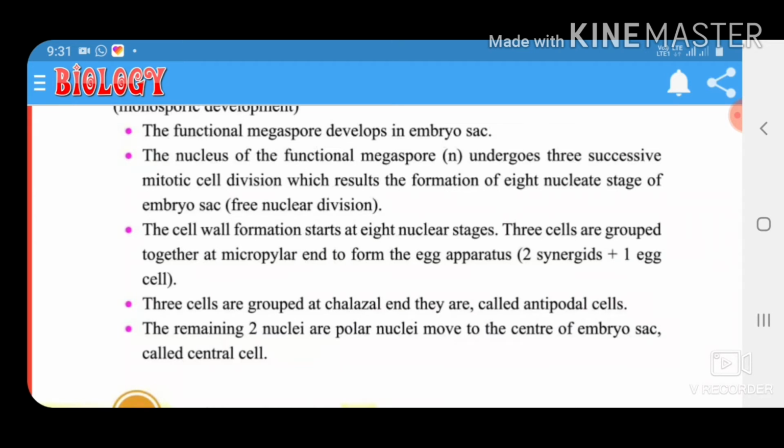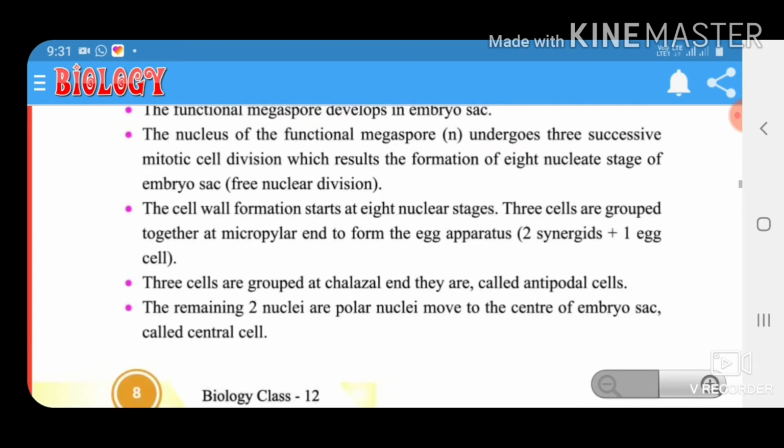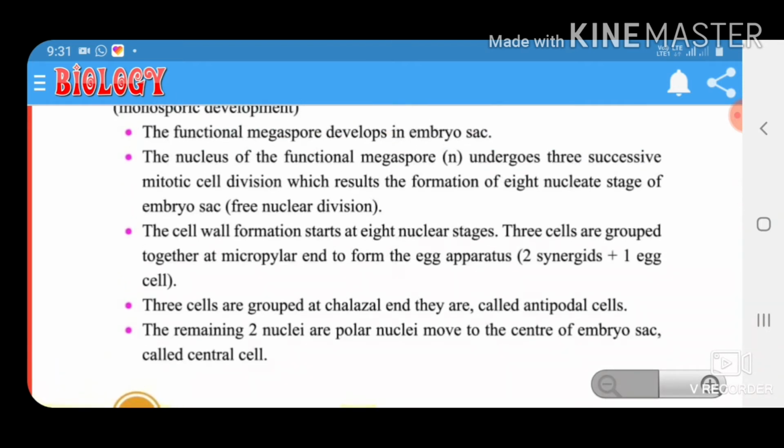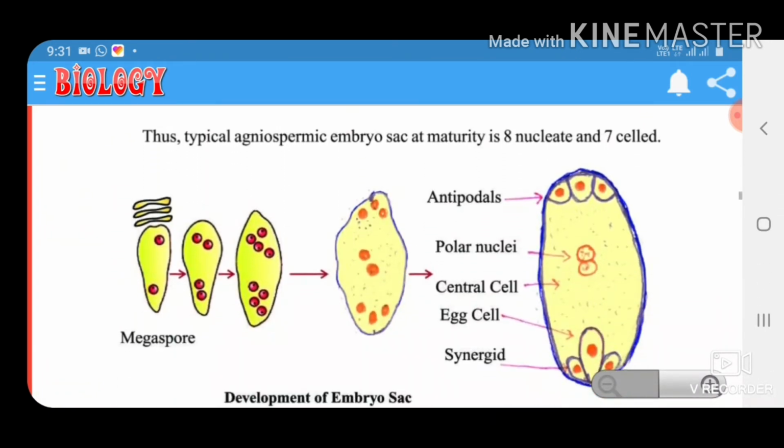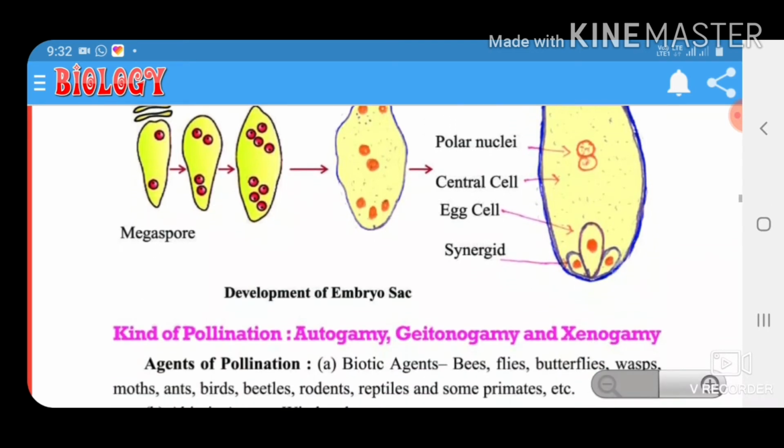Three cells are grouped together at the micropylar end to form the egg apparatus: two synergids plus one egg cell. Three cells are grouped at the chalazal end. They are called antipodal cells. The remaining two nuclei are polar nuclei, which move to the center of the embryo sac, called the central cell. Thus, the typical angiosperm embryo sac at maturity is eight-nucleate and seven-celled.